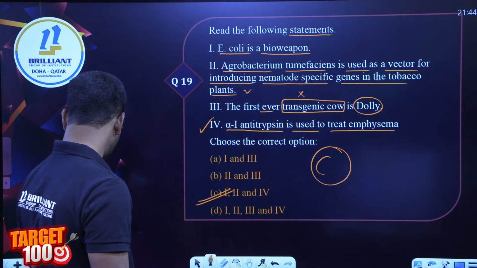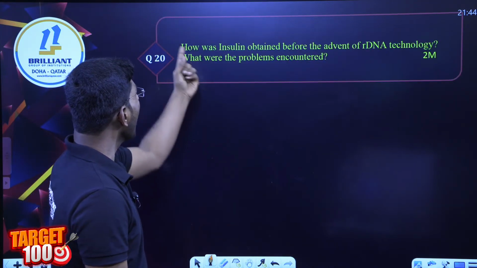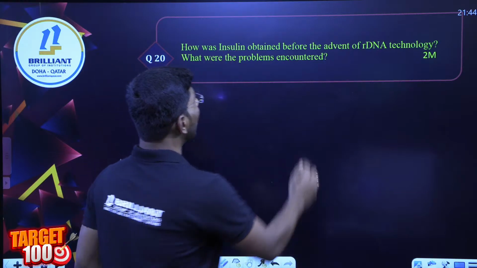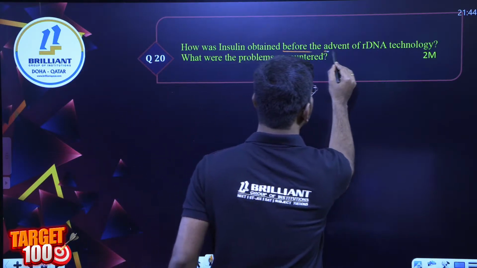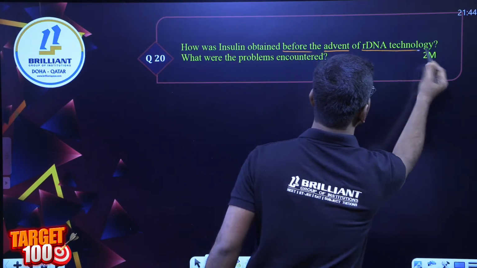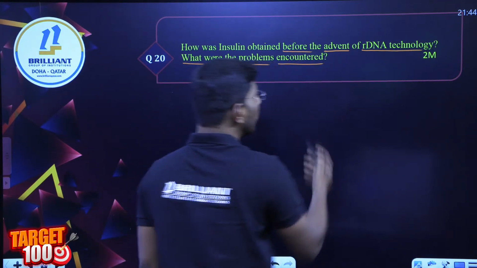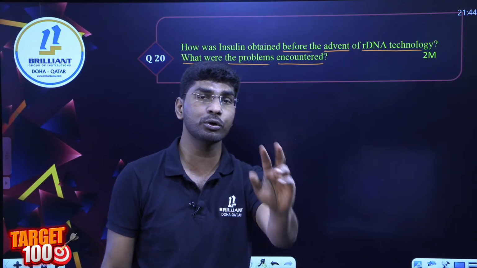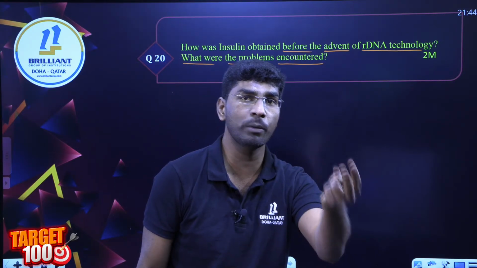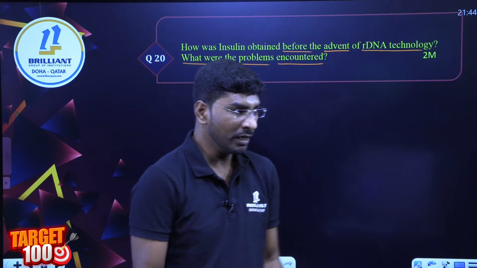Next question, question number 20. How was insulin obtained before the advent of rDNA technology? What were the problems encountered? It is a 2-mark question. I told you, not only MCQs, I can also cover 2-mark questions.